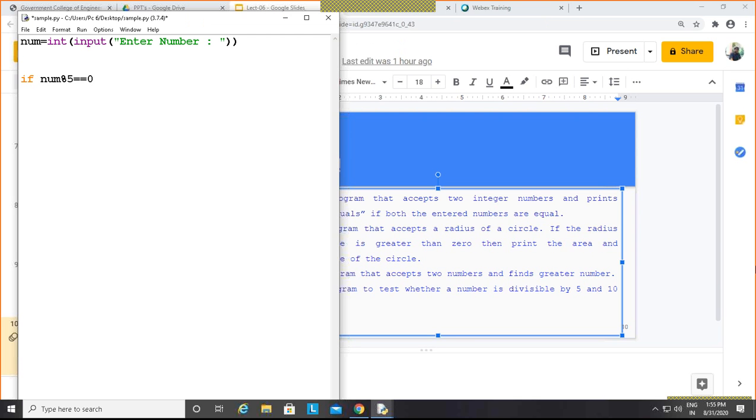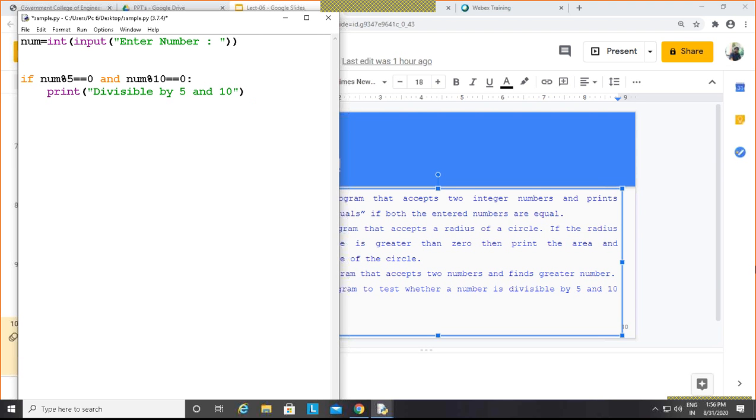And again we are seeing and, so it's a logical and. Number mod 10 is equals to 0. So it is divisible by 10. And then you need to put the colon. And here you just say number is divisible by 5 and 10. I can put it here, not going into detail. Simply write divisible by 5 and 10. Right?